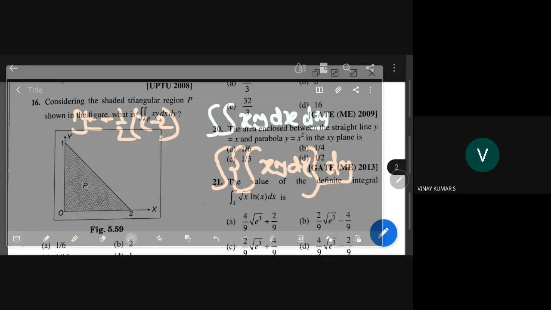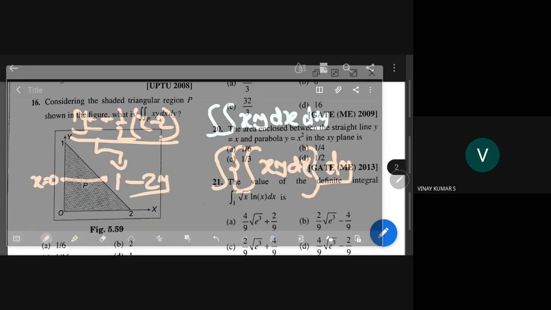So here if I draw a line, x is 0. What is the x value here? If from this I calculate the x value, 2y will be there. So x value is minus into minus is plus, 1 minus 2y.